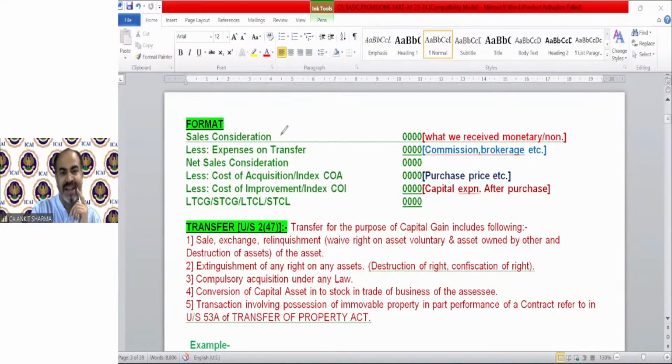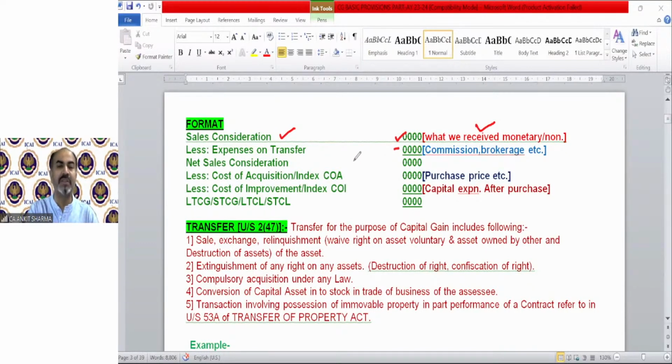So there will be sale consideration which will be given in the question. That means what we received, monetary, non-monetary, etc., the value of that consideration we need to put over here as sale consideration. Next, second is expenses on transfer. That means commission, brokerage, etc. If any expenses on transfer have been incurred, that is going to be deducted.